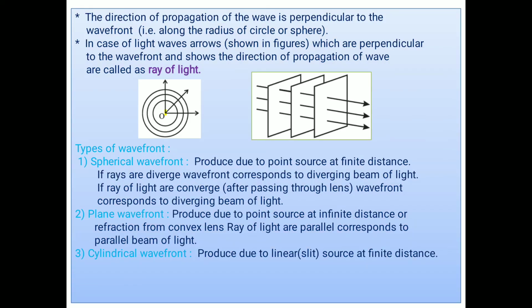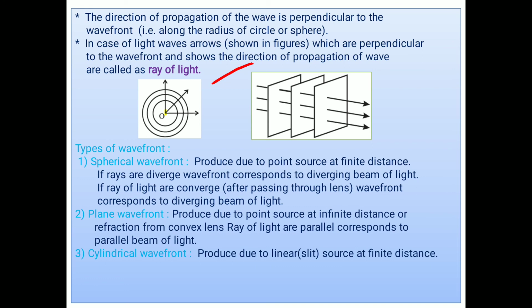Thereafter we go through another point. The direction of propagation of the wave is perpendicular to the wavefront. Look here: for a sphere, they are the radii, along the radius and away from the center. They are also called rays. For a plane wavefront, they are normal to the planes. In the case of light waves, the arrows shown in the figure are perpendicular to the wavefront and show the direction of propagation of waves, and these are called rays of light.